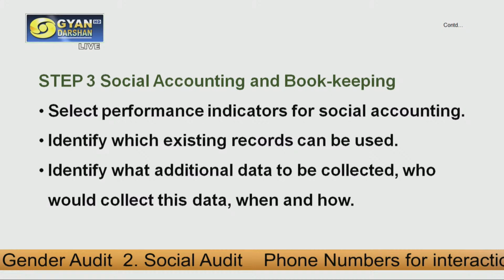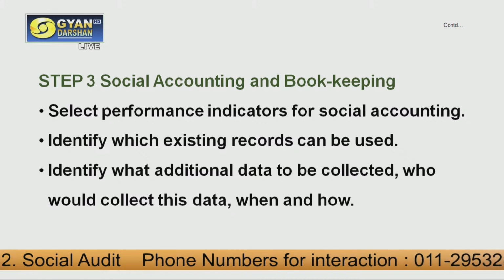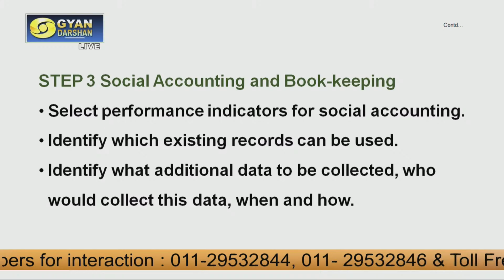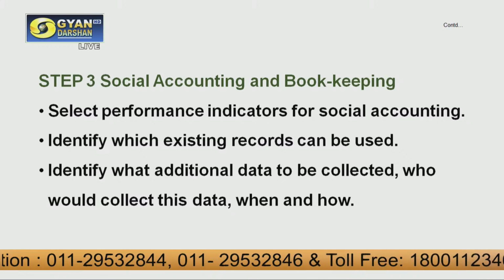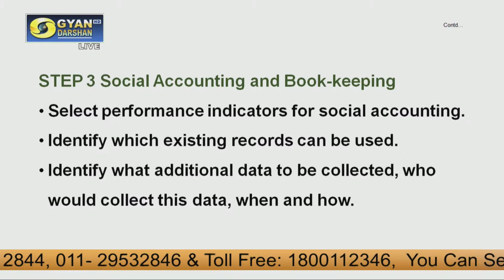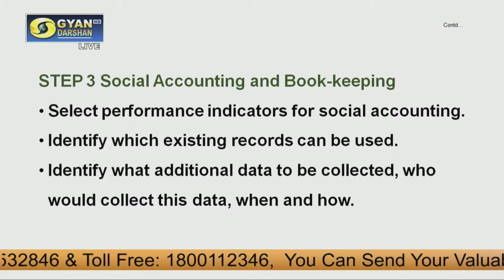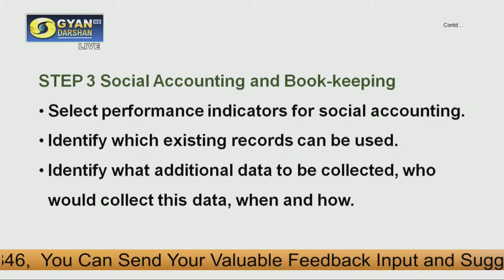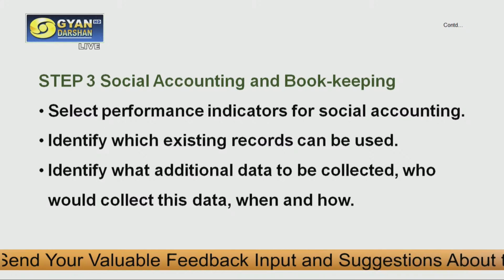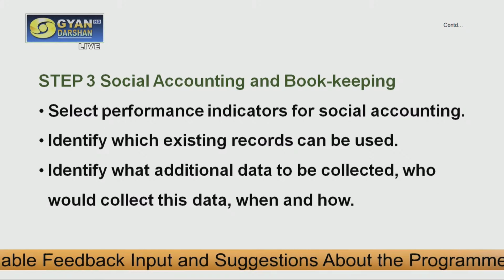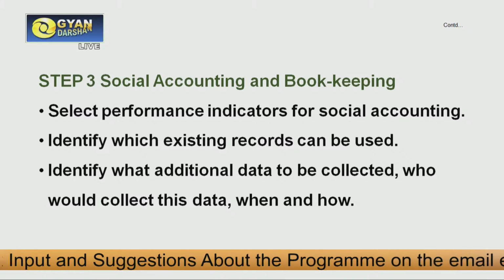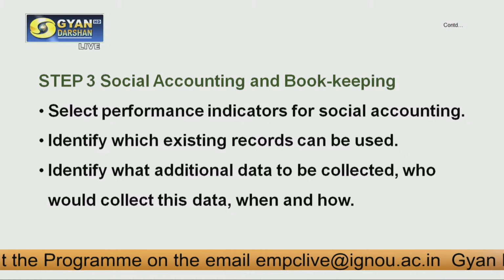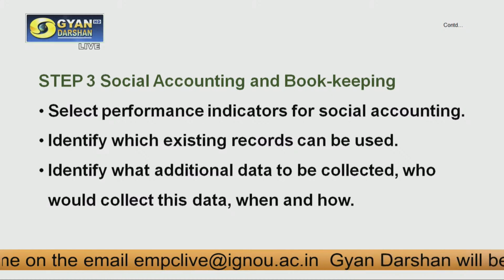Step 3 is social accounting and bookkeeping. Select performance indicators for social accounting that we need to develop. Whoever is doing the social auditing needs to develop the key indicators for performance, like which are the areas we are assessing, whether that particular organization or institution could perform. So we need to develop the indicators. Based on those indicators, we need to assess the organization.